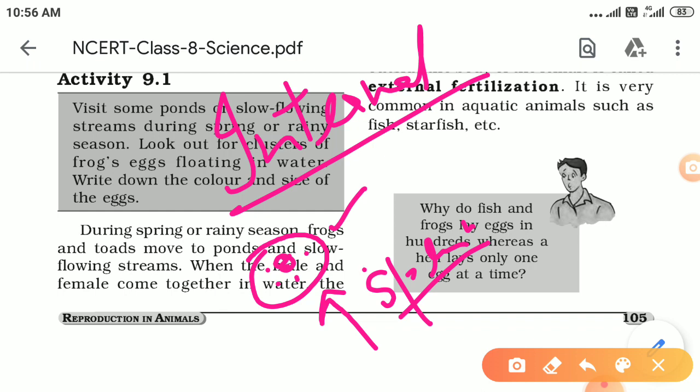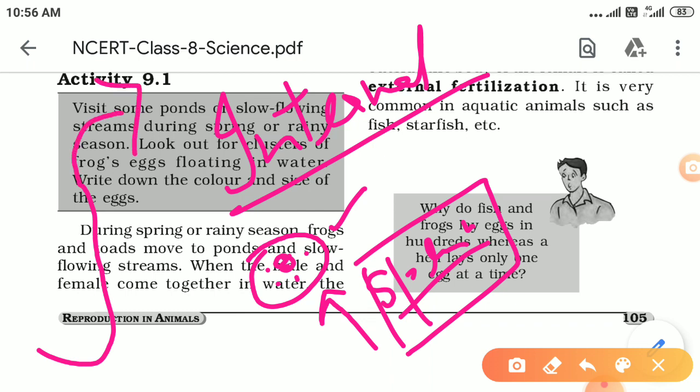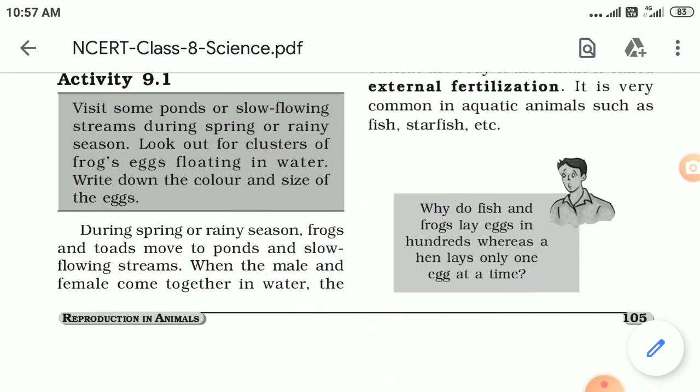But if we talk about sperm in the male, then sperm are produced in millions as compared to eggs. What is the reason behind it? The reason is that sperm has to travel through the female reproductive system and finally reach the oviduct, and many of the sperm are destroyed on the way. That's why sperm are always produced in larger numbers as compared to eggs. Clear? So this is all for today's topic, children. Thank you.